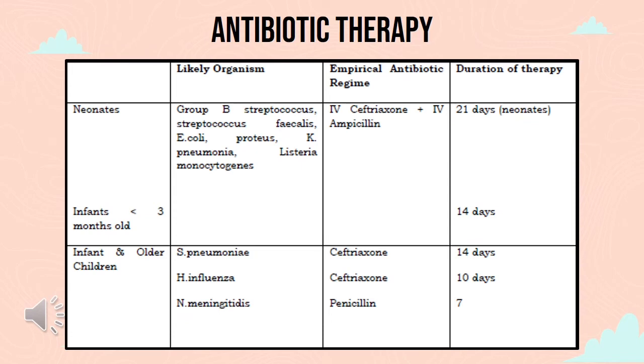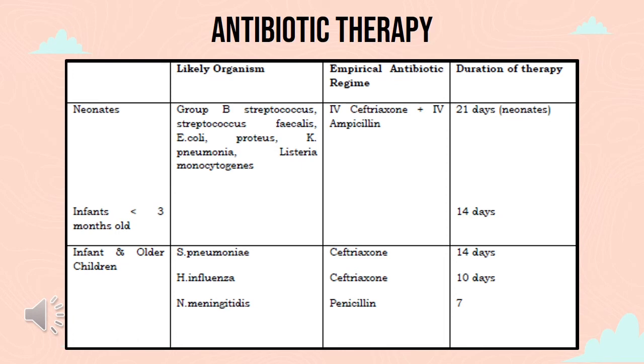So in cases of suspected bacterial meningitis, patients should be treated empirically to cover the most likely pathogen while waiting for the culture result. Usually, it consists of a third-generation cephalosporin such as cefotaxime or ceftriaxone. But if the organism is proven to be penicillin susceptible, the treatment can then be changed to penicillin. Regarding duration of therapy, it depends on the organism and the age of the patient.